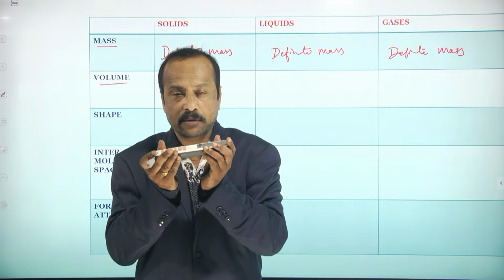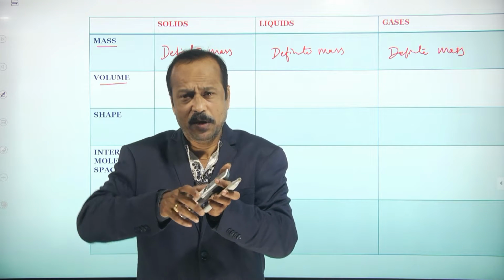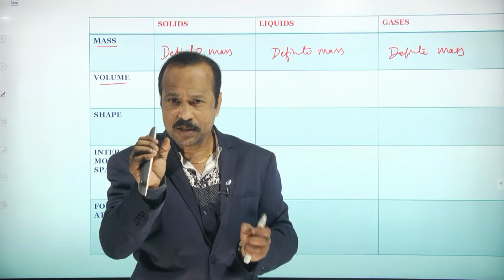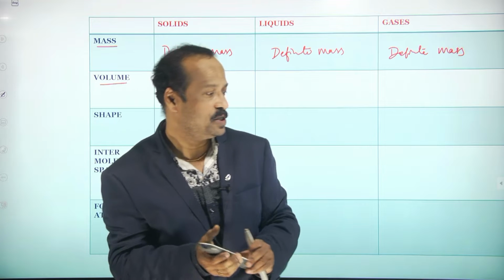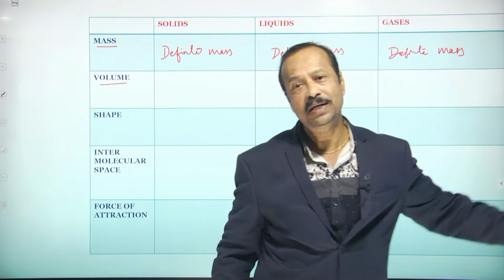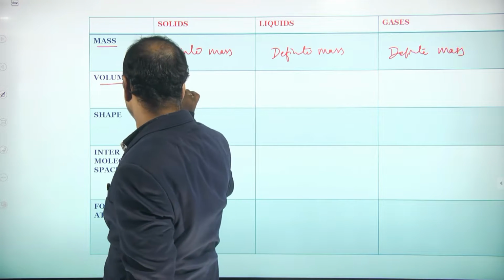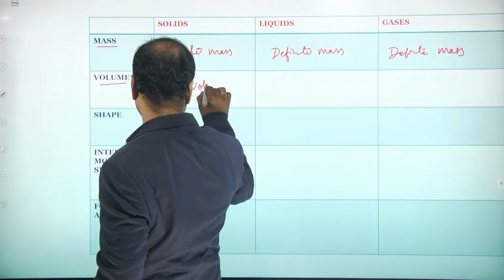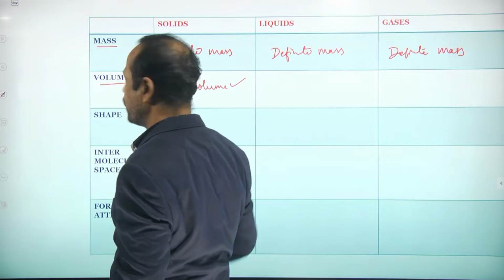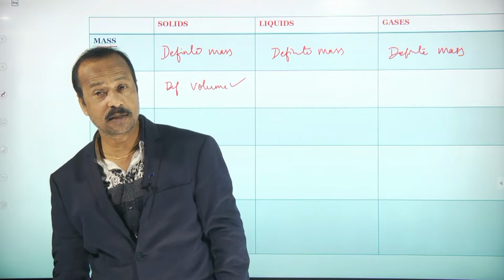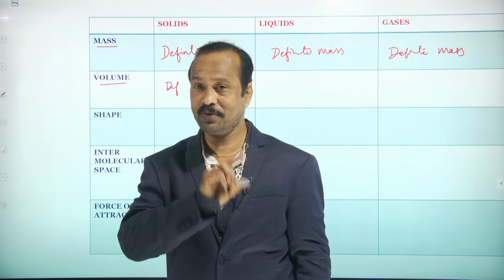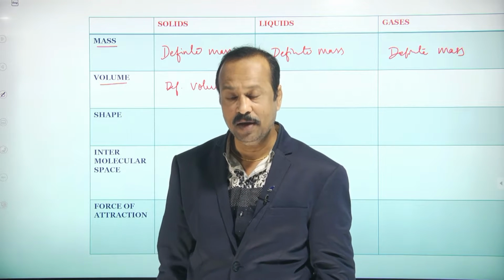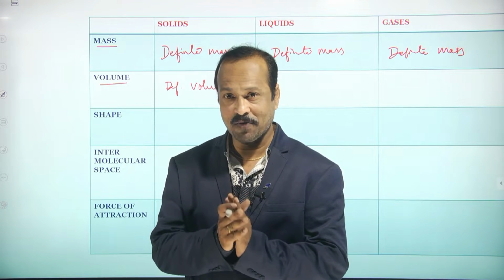So this is a particular volume. Now if I press it, I am applying some force. Does its volume change? No, its volume does not change. The meaning is that solids have definite volume. What about liquids? Liquids also have definite volume. How can you say that? See, for example, your mama asks you to get milk from the shop.